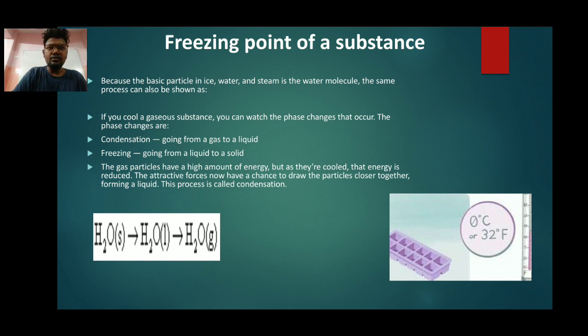If you cool a gaseous substance, you can watch the phase change that occurs. Now see the two main phase changes: condensation and freezing. We have talked about it, but there is a particular point where we need to concentrate. Going from gas to liquid is called condensation. You have seen clouds converted into rain; that was condensation. Going from liquid to solid is called freezing. We do this in day-to-day life: you keep water in your fridge to convert it at its freezing point. That's why it's called a freezer, because it converts liquid to solid.